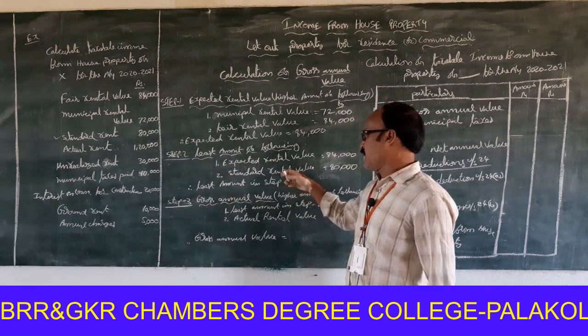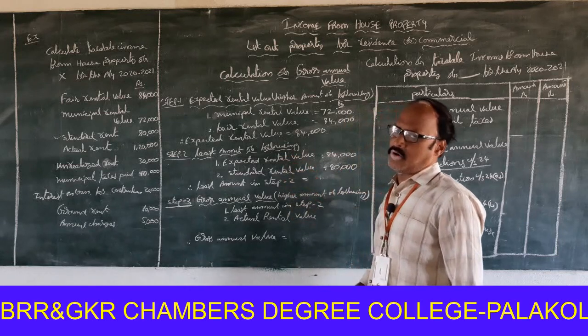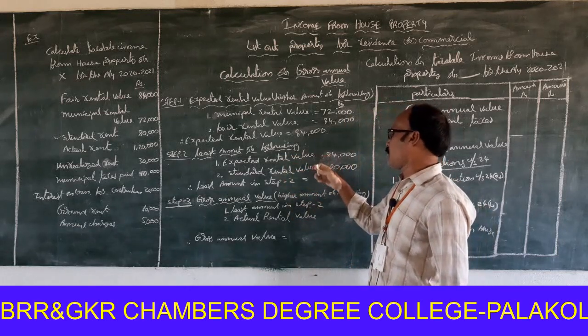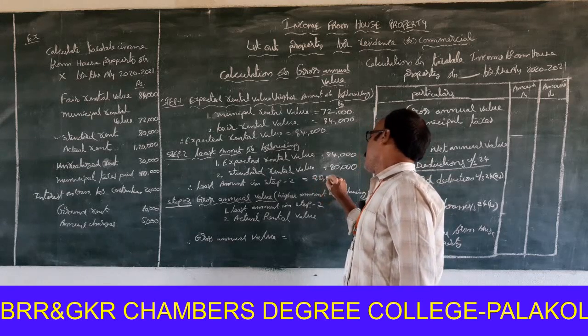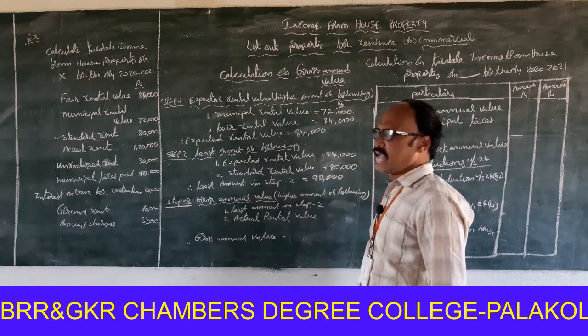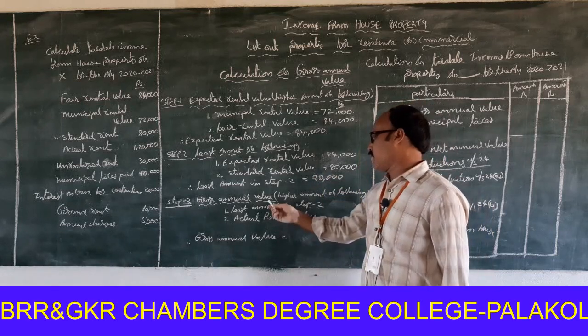Okay, right. Least amount of the above, not the highest amount or higher amount. How much is it? 80,000 only. Next, step 3, gross annual value.